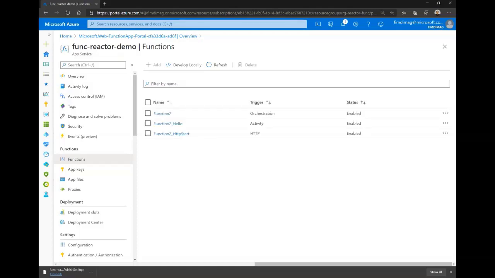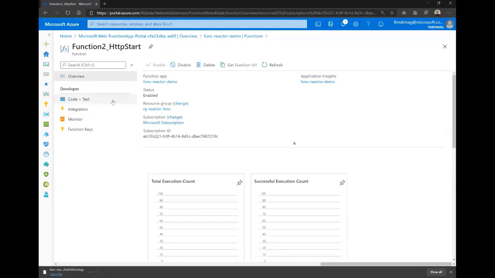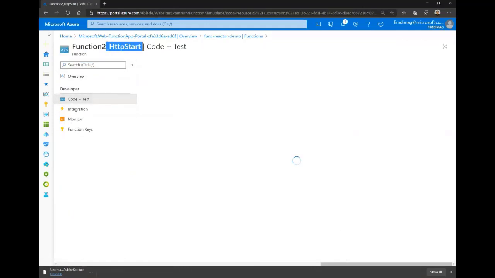So here we have all of this. We have the orchestration, we have the activity or the functions or our logic also, and we have the HTTP start, which is the entry point of our workflow here. So we can use it and we can test HTTP start directly.